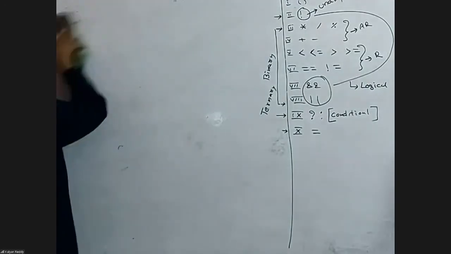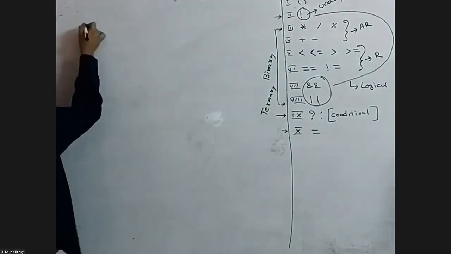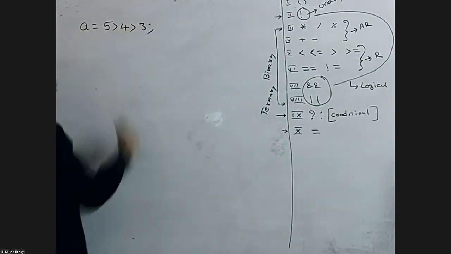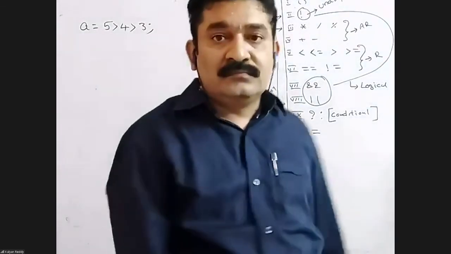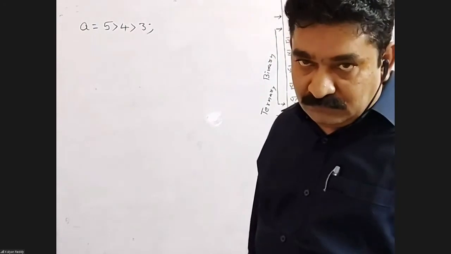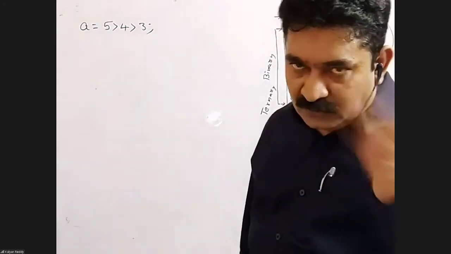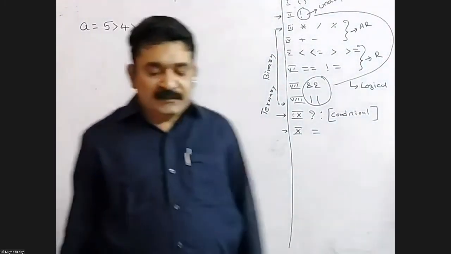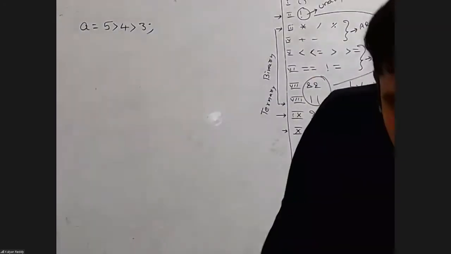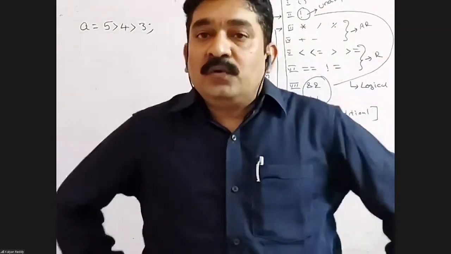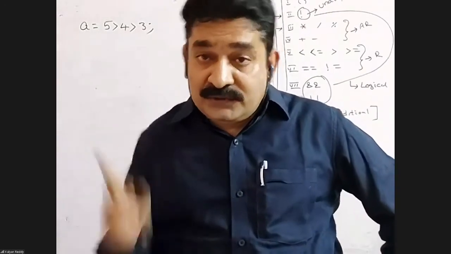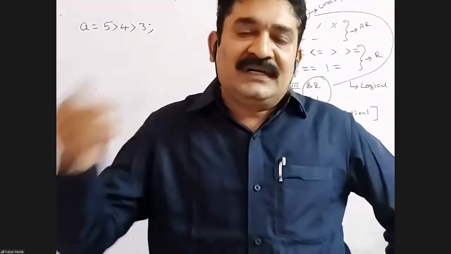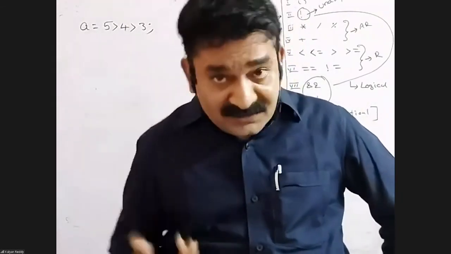Next. A equals to 5 greater than 4 greater than 3. Answer? The value of A is 1 is wrong. Be careful. When it is required to compare the relation between more than 2, we need to go with a logical combination. That means the expression needs to be 5 greater than 4 and 4 greater than 3.